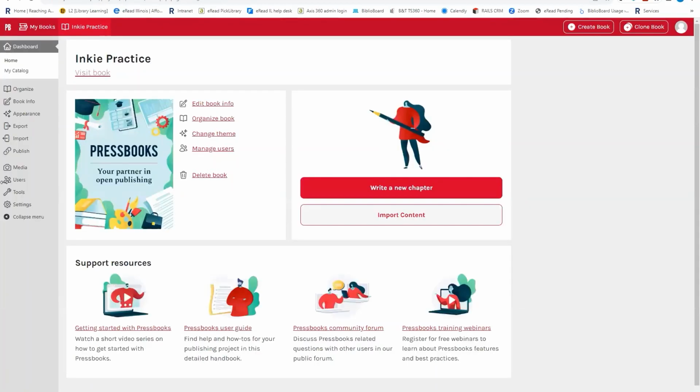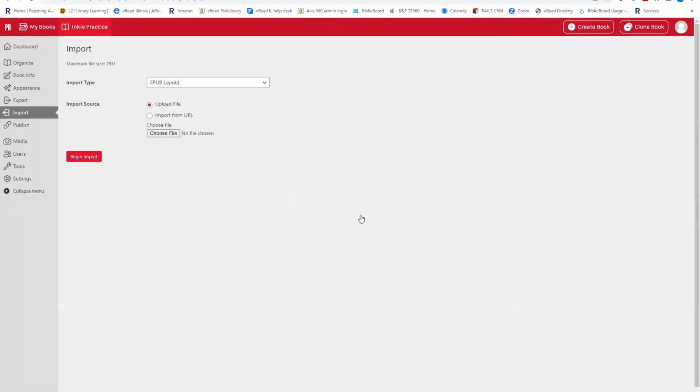All right. So you can see that this is now updated, our newest book. We've got Inkie Practice up here. It's given us kind of a generic cover and given us some options for what we want to do. But what I'm going to do is I'm going to go ahead and import the text of the book. So I'm going to come down here to this button and import content.